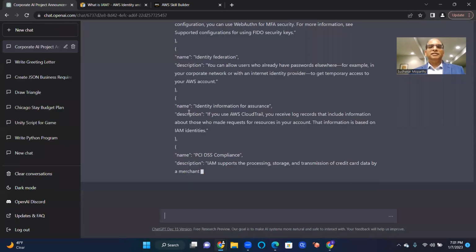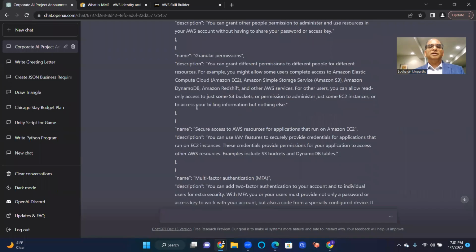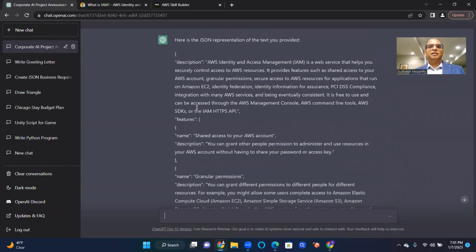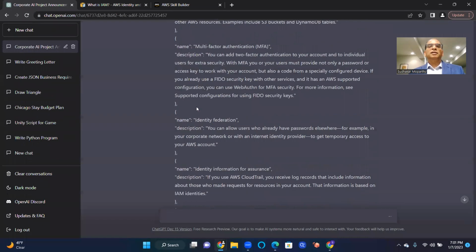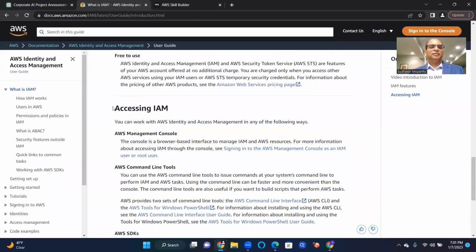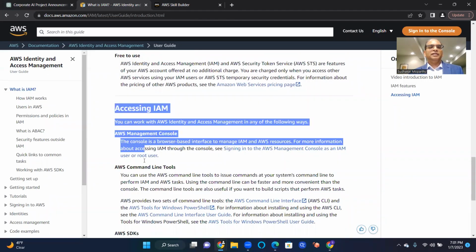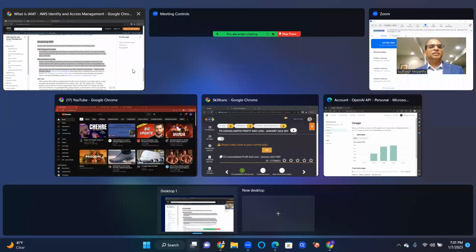Okay, anyway. Okay, it built. Let me just do this one more time. I'm going to copy accessing IAM. I really want only this much.